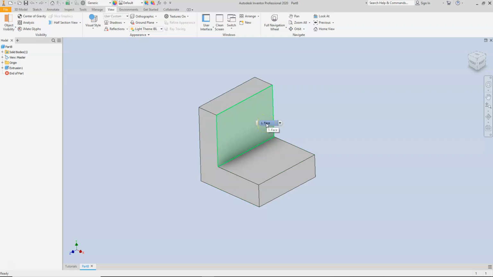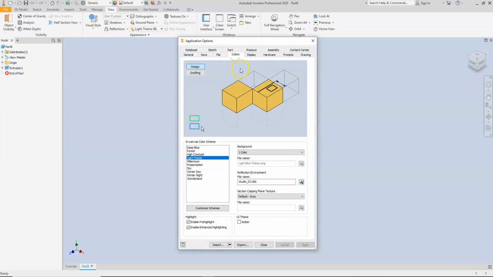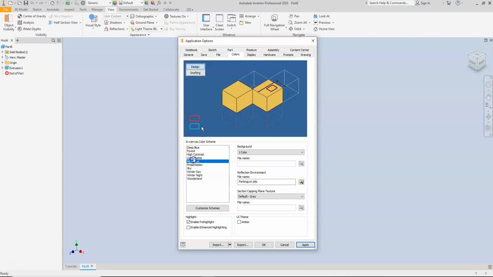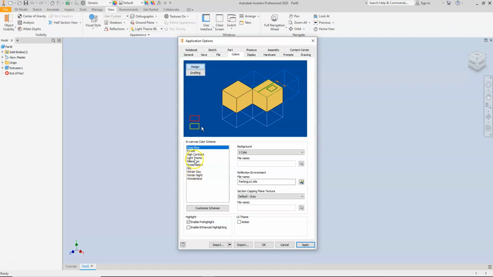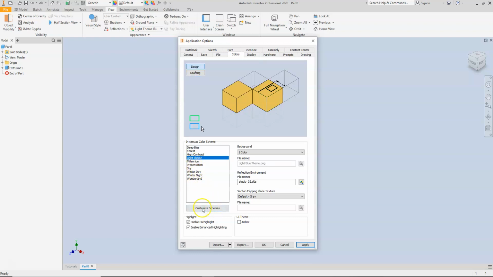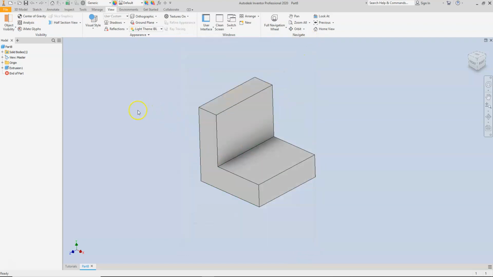I guess I'll skip a little bit ahead. This isn't in the textbook, but if you want to change the colors of your screen, oftentimes I'll change mine to the presentation scheme, especially because it has the white background, and it's just easier for me to use on a board or projector. So if you need to change any of the colors that are preset, then you can change those as you're working on your desktop or your laptop, and keep those set up.